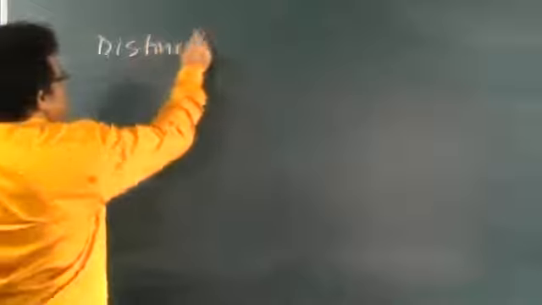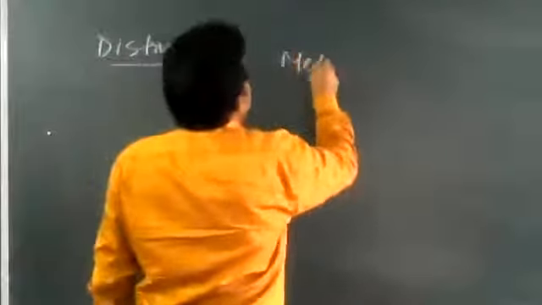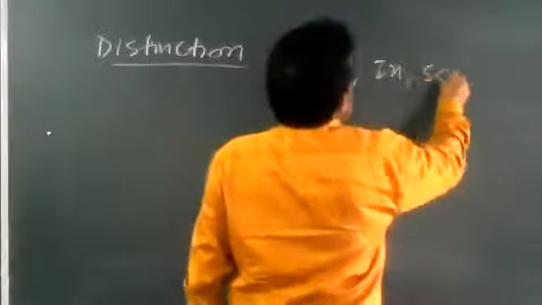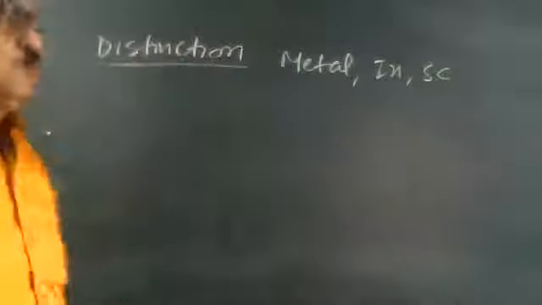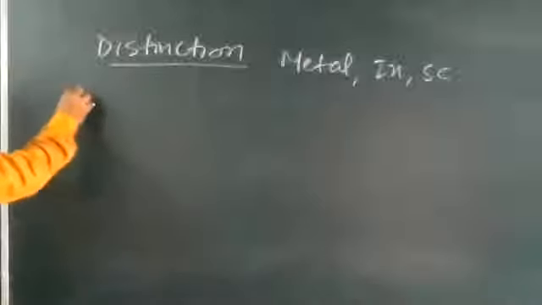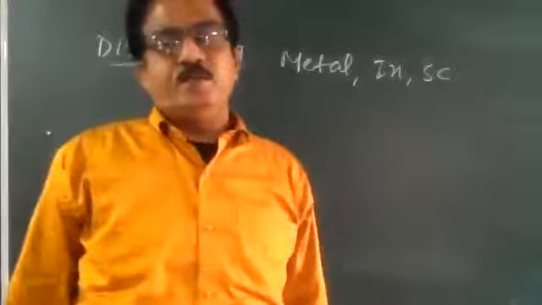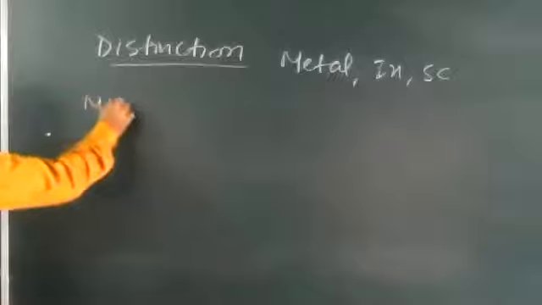Our today's topic is distinction between metal conductors, insulators, and semiconductor. Dear children, we know very well that metals are good conductor of electricity. Write down. We know very well.